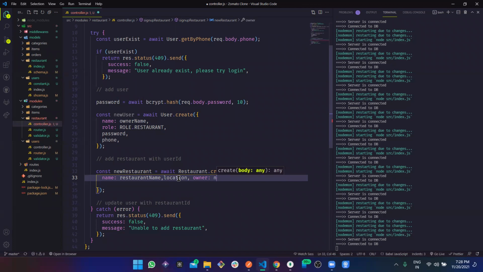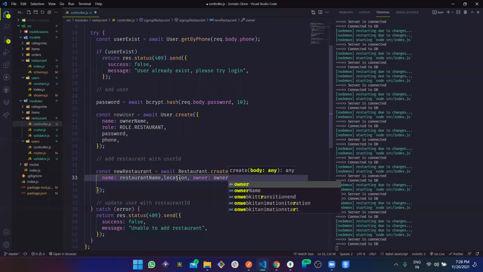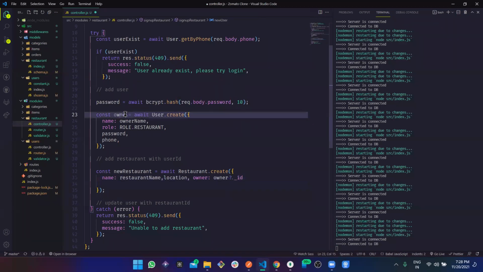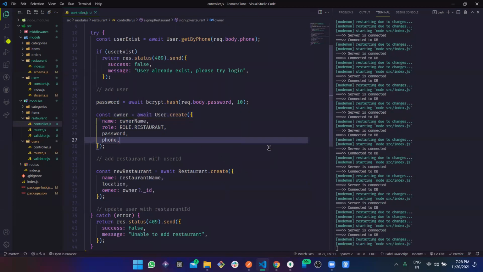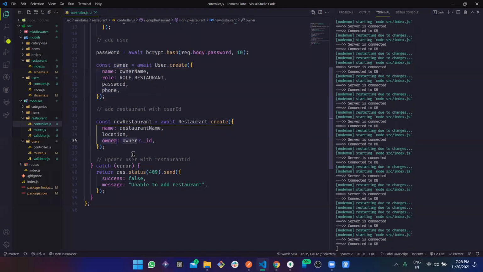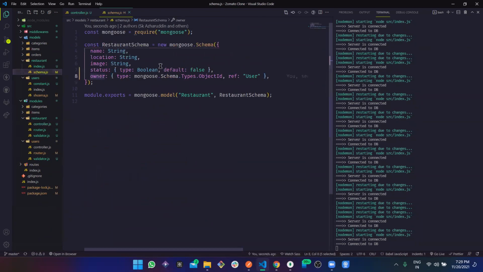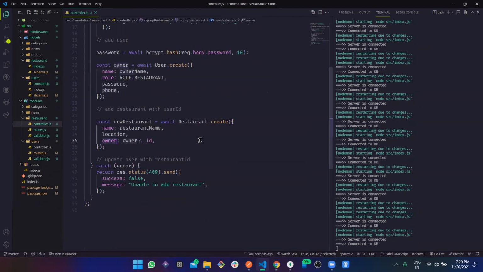So owner.id, and let me put this here. So this would be owner. Okay, so here in the owner, suppose this would be the new user which would be created, right? So this owner, we have this ID in the new owner, and then we are sending it directly to the new restaurant. And the restaurant would be created with name, location, and owner. I hope all these three are required, but perfect.